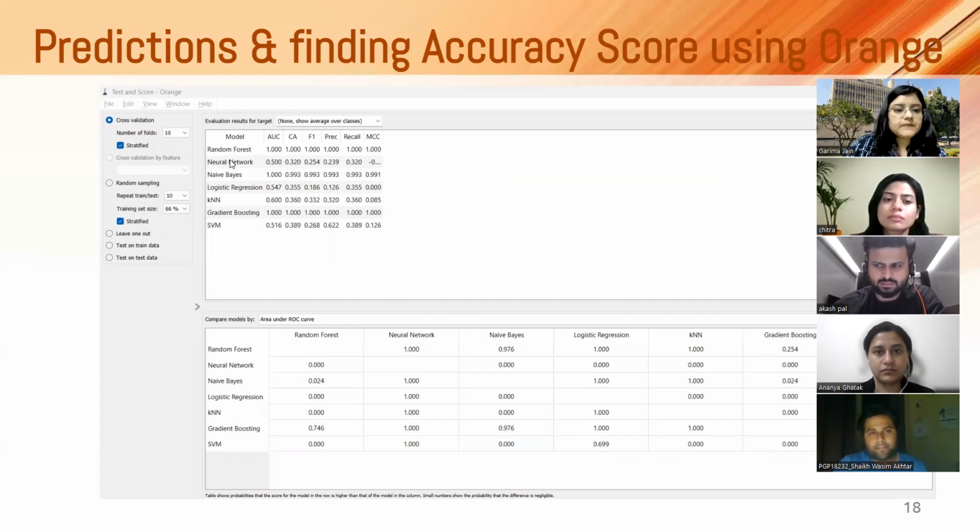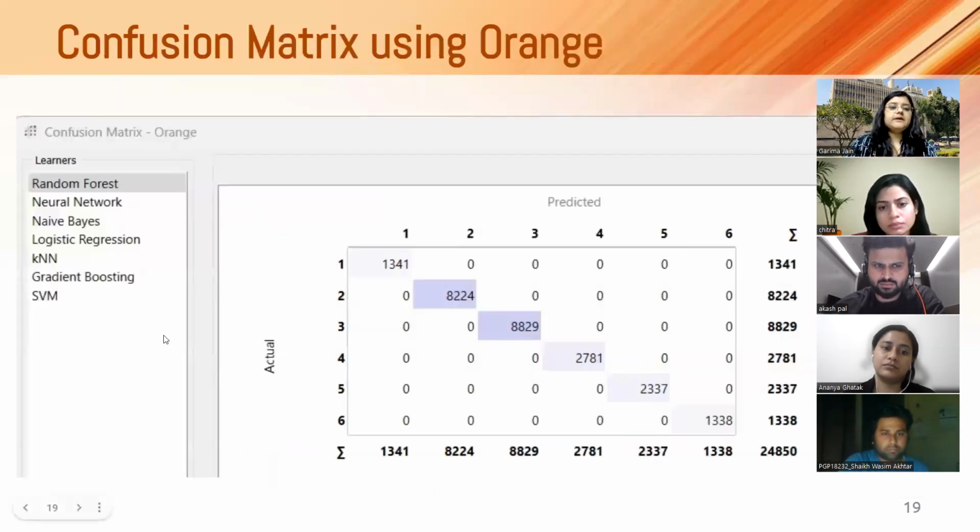Likewise, in other models we are getting a little lower, with naive Bayes having a good score for area under curve, and gradient boosting also. So we did this comparison for area under curve, and if you see this matrix, random forest is better than gradient boosting by 0.254 score. This is why we thought of taking it as our model for the predictive analytics for the respective data.